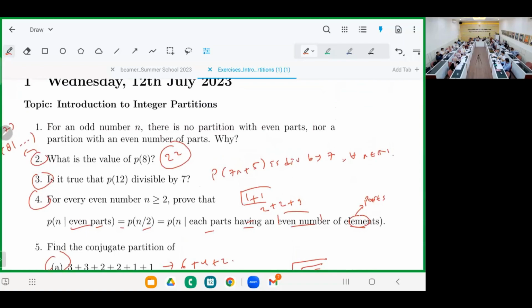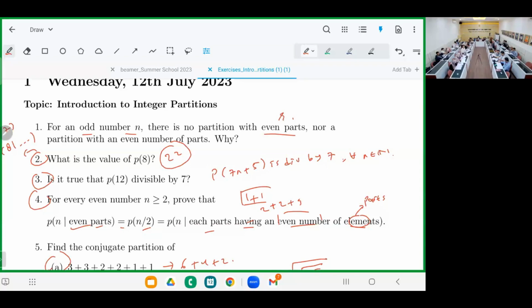Okay, so number 4 should be okay. Number 1 should be simple. Why? Because if n is odd, then it is impossible to represent n as the sum of even numbers, because even plus even plus even should be even. So this one is okay.